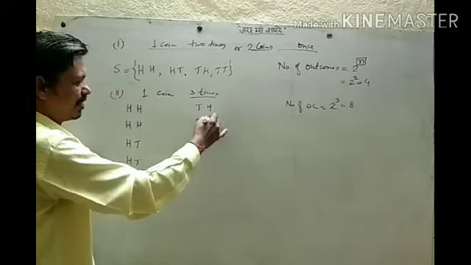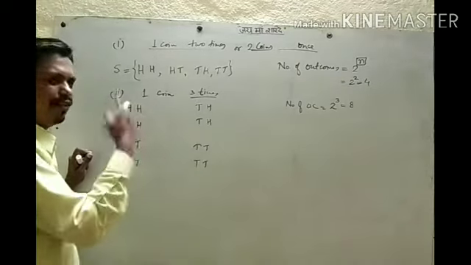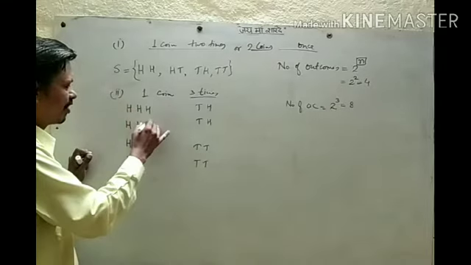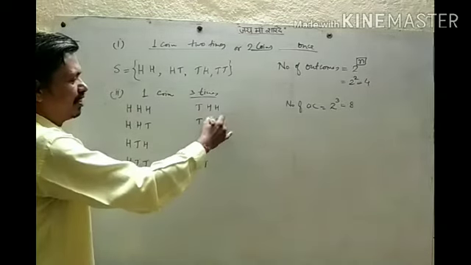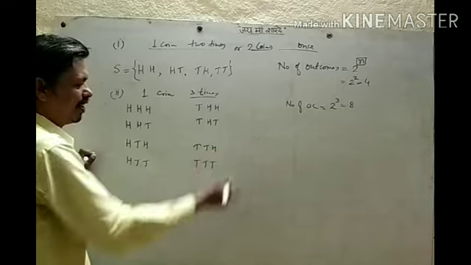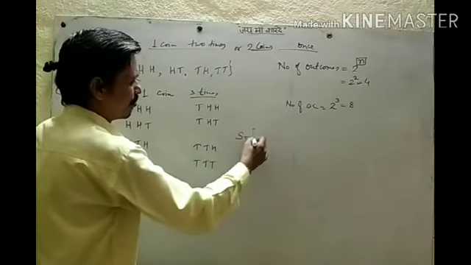2 heads and 2 tails. Again take half, 1. So 1 head, 1 tail. 1 head, 1 tail. 1 head, 1 tail. 1 head, 1 tail. Okay, so what is our sample space?